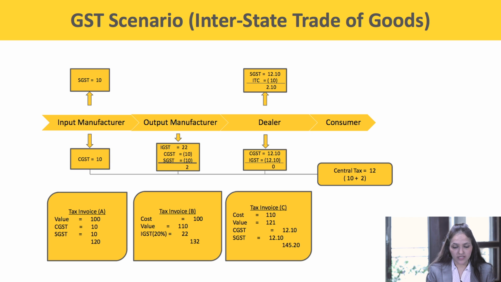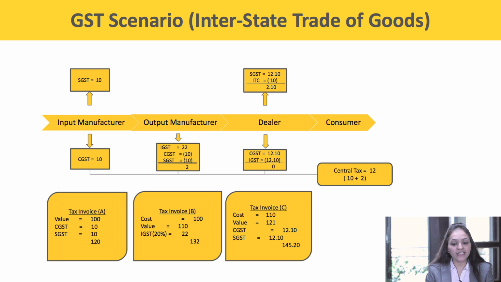Now IGST shall be levied of rupees 22. The total invoice value turns out to 132. Now the output manufacturer has a credit of CGST and SGST lying with him. So he can utilize this credit of CGST and SGST to discharge his IGST tax liability. So he has to deposit to the government only rupees 2.